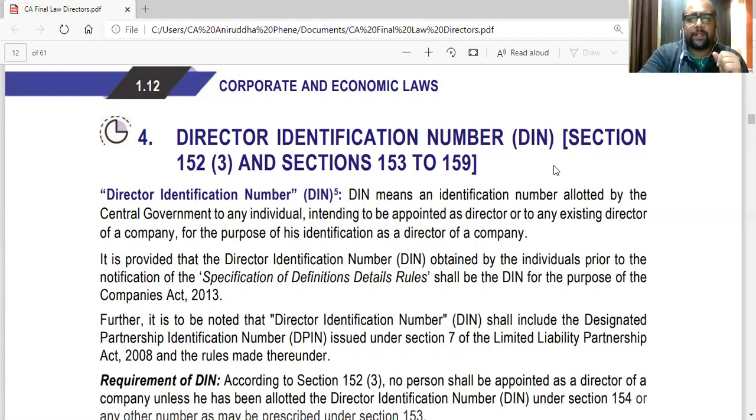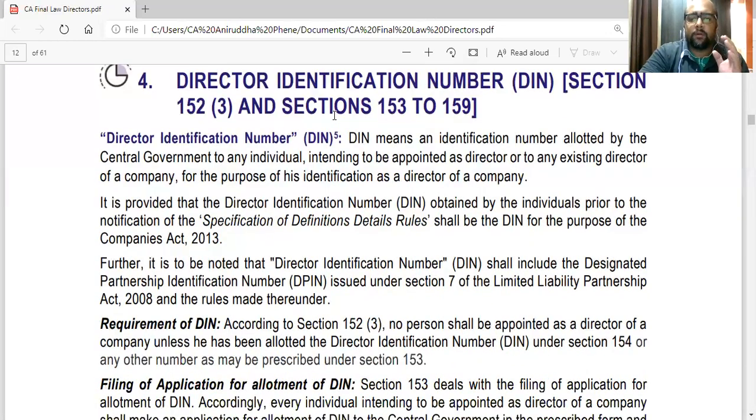Okay, now let's read the section. Director identification number, DIN. There is also a cross reference in section 152 subsection 3, where they say that a director needs a valid DIN. And sections 153 to 159 talk about what is DIN and what is the procedure to apply for DIN, and up to intimation of changes.